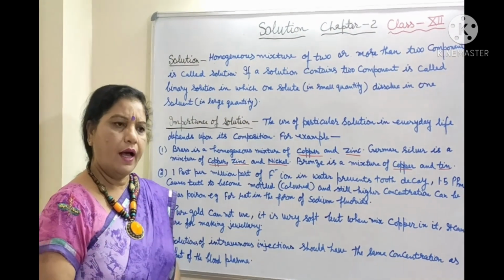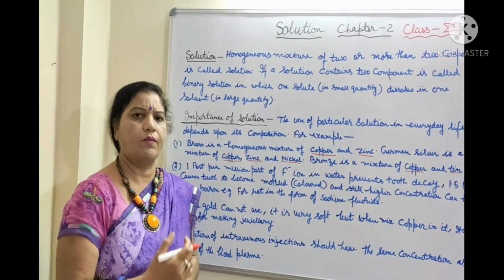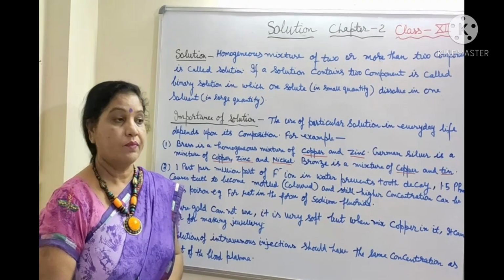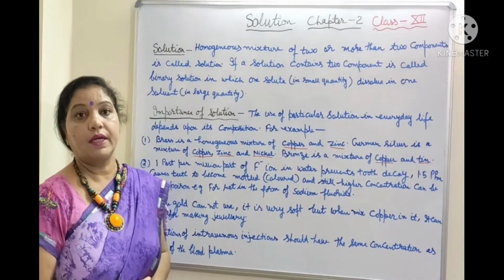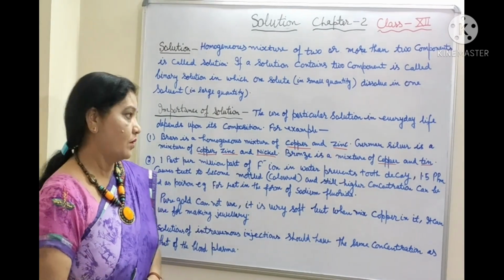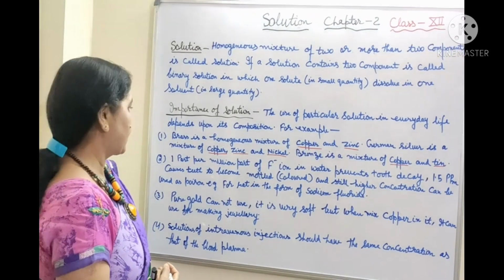You know very well, iron rusts in the presence of air and water, but steel cannot rust. We can use steel utensils in our kitchen. So an alloy is used for a good purpose.